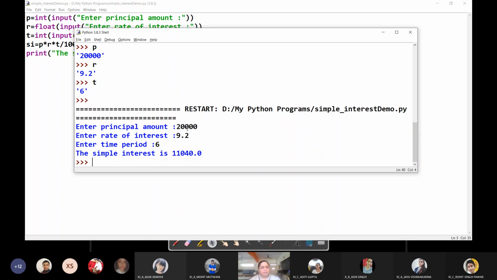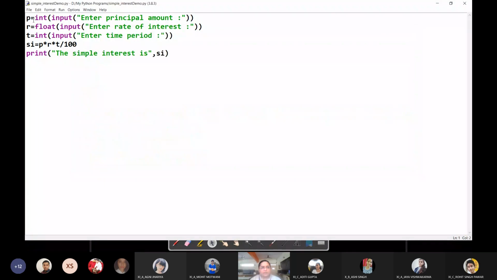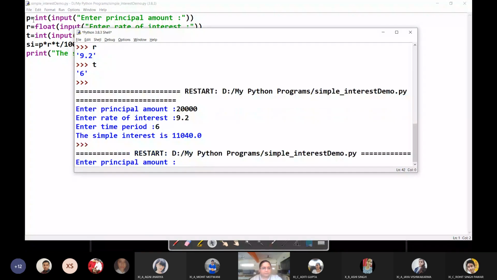I want to execute the program once again and see what result it gives me for some other value, right? So for running the program again, students, remember, you have to go back to your program, that is your script window. Then press F5 on your keyboard. And now again, it gives you this output. So right now it is waiting for an input. Until you give the input, it will not move forward.